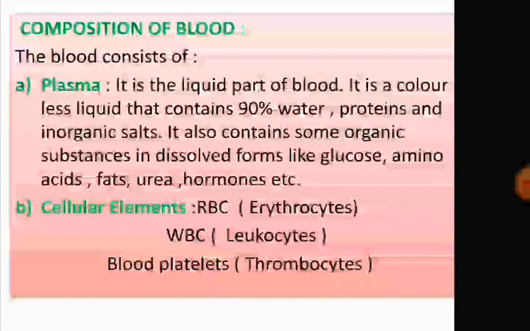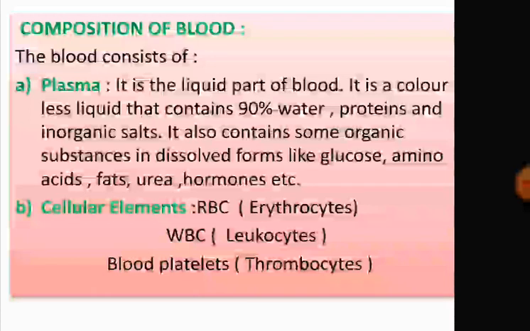Composition of blood. Blood consists of plasma and cellular elements. What is plasma? It is the liquid part of blood. It is a colorless liquid and contains about 90% water, 7 to 8% protein, and about 1% inorganic salts.